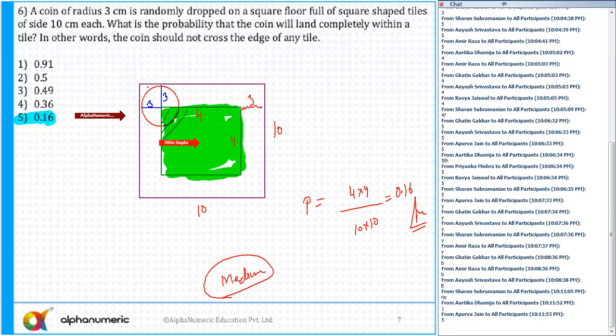Any doubts to anyone now in question number 6? No. Okay. So Devanshi, Devasri, Apurva, Amir, Akshay, can I move to the next question?